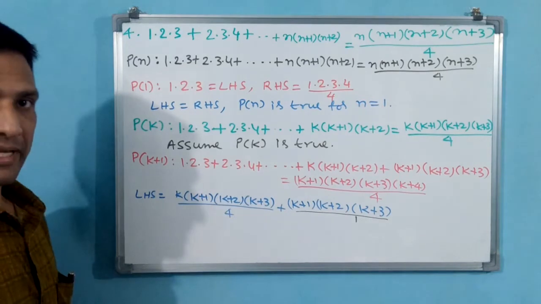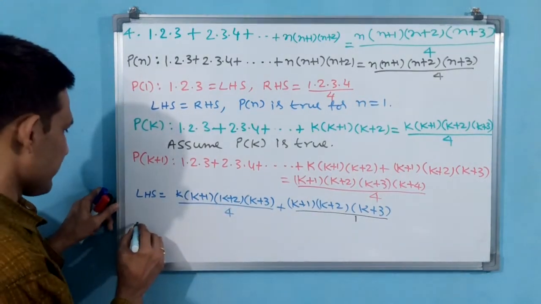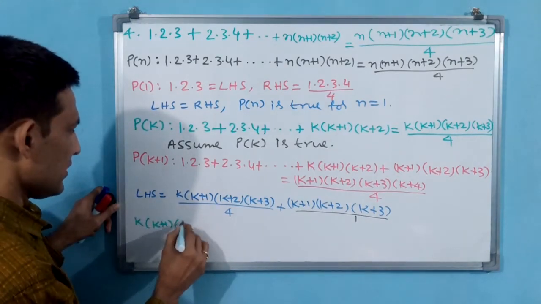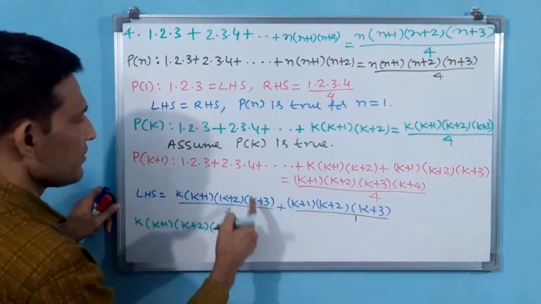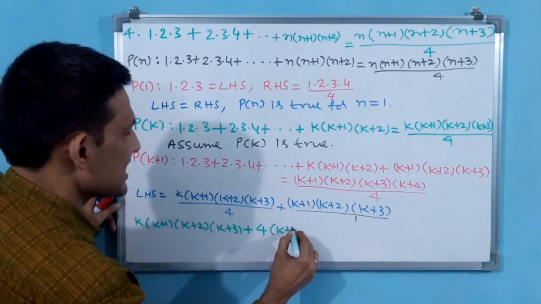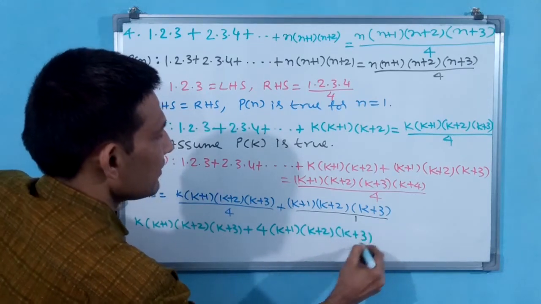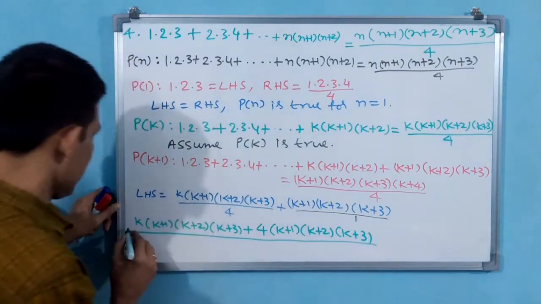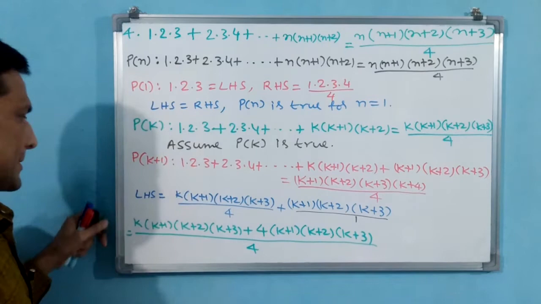Cross multiply LHS: k(k+1)(k+2)(k+3) times 1 plus 4 into (k+1)(k+2)(k+3), whole divided by 4 into 1, that is 4.